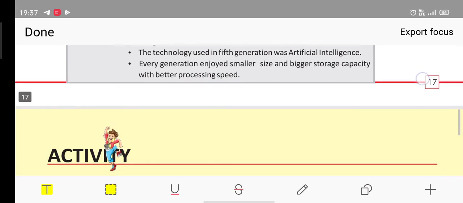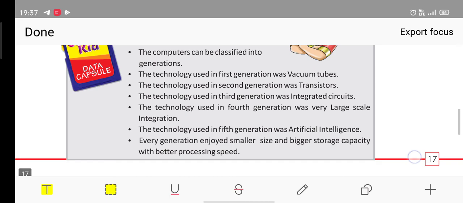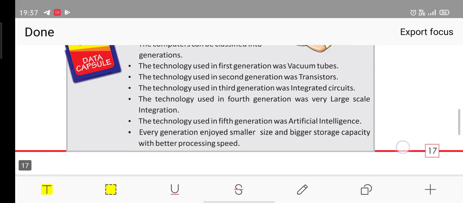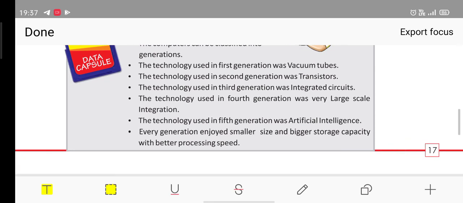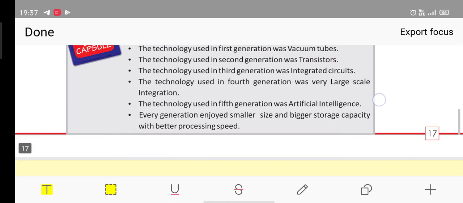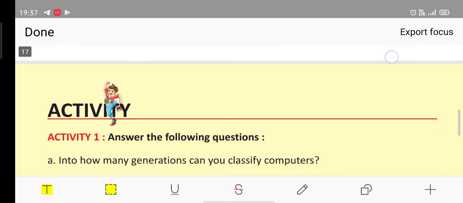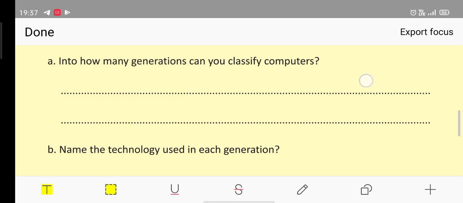In short, we have learned all these generations of computers. I hope whatever doubts you might have had after that video have been cleared right now, and the activities we'll be doing in the next class.